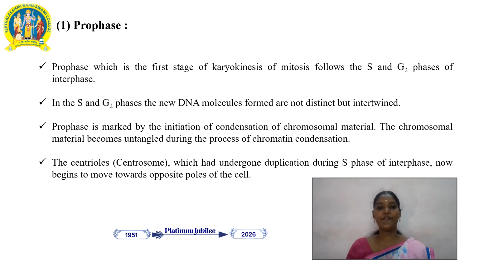Prophase, which is the first stage of karyokinesis of mitosis, follows the S and G2 phases of interphase. In the S and G2 phases, the new DNA molecules form, not distinct but intertwined, for the daughter cells. Prophase is marked by the initiation of condensation of chromosomal material.